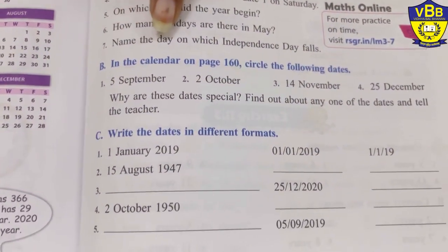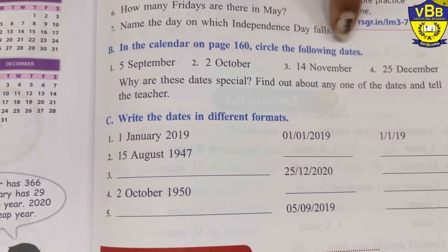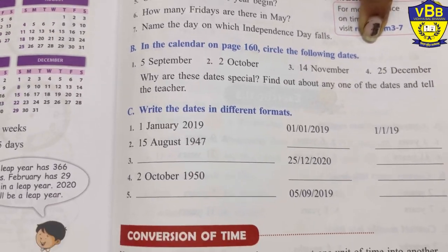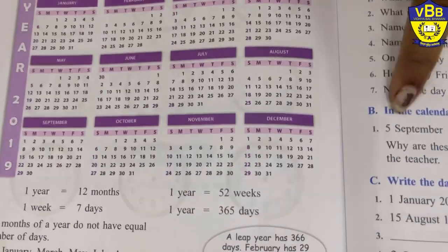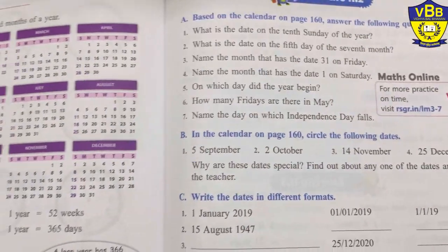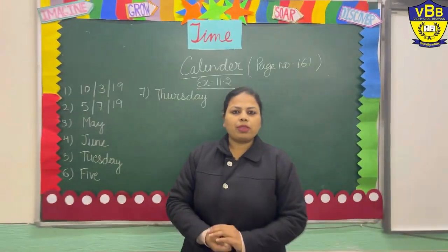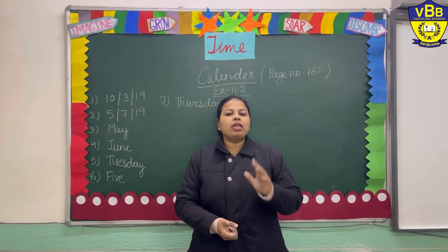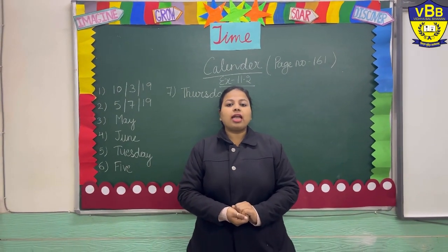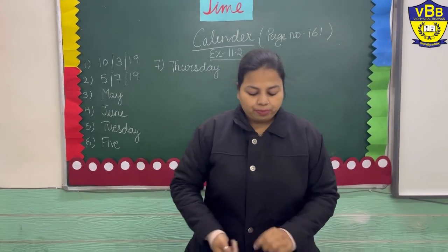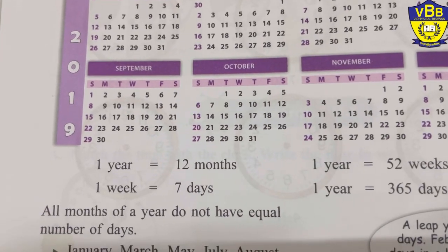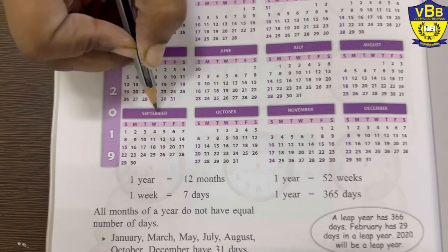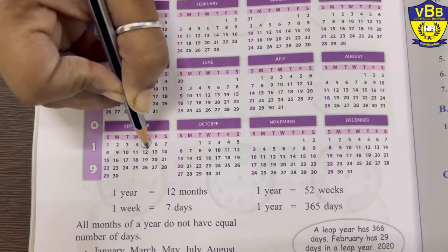Now let's move to the next part. In the calendar on page 160, circle the following dates. Now you have to circle the dates on the calendar. First date is 5 September. Do you know what comes on the 5 September? I hope you remember that. 5 September we celebrate as Teachers' Day. Remember? So now you have to circle the 5th September in this calendar. Where is September? It is here and I will circle it like this.